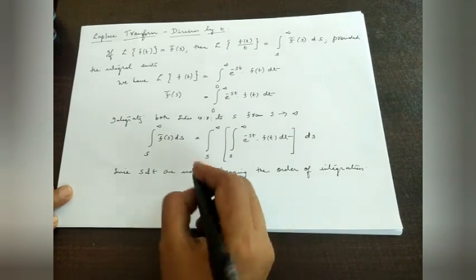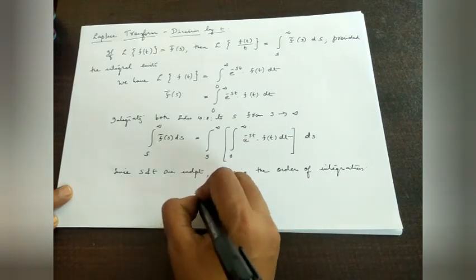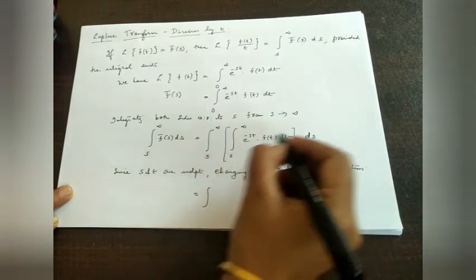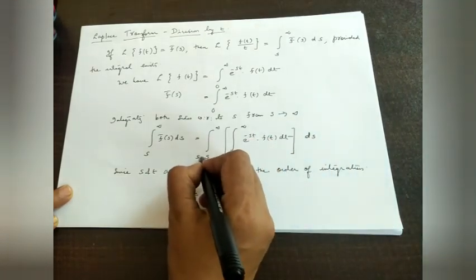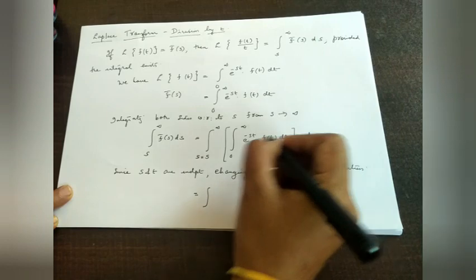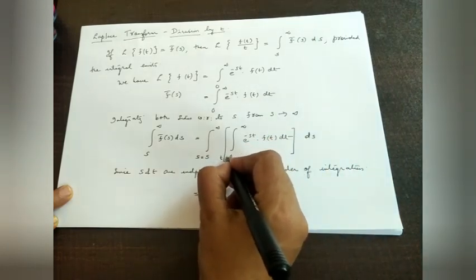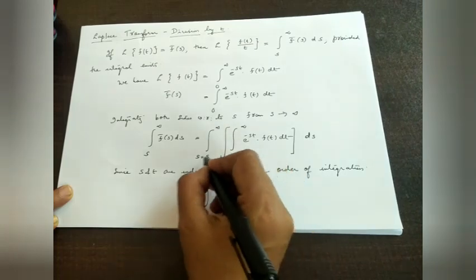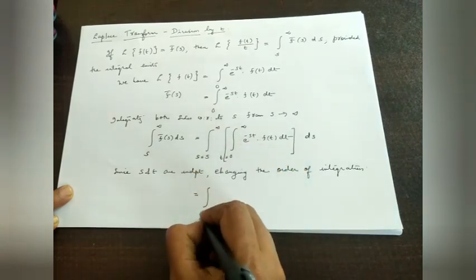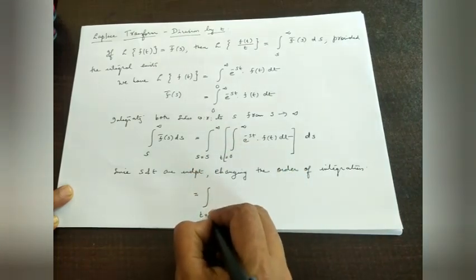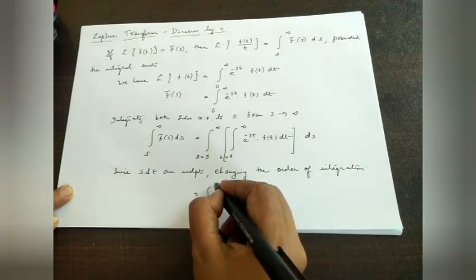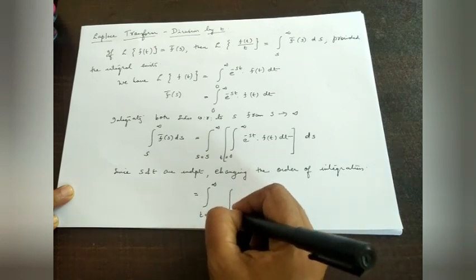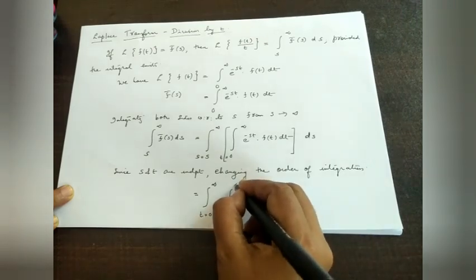Here we have the first limit, that is the limit of s, and the second limit is the limit of t. So for now I am going to change the order of integration. First I am going to write the integral from t equal to 0 to infinity, then the integral from s equal to s to infinity.